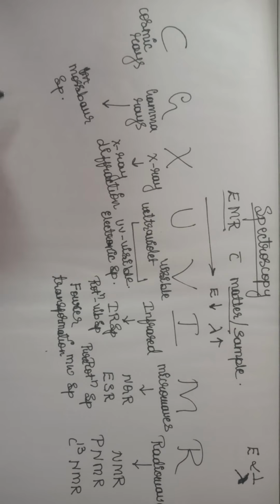So these are some of the types of electromagnetic radiations which give different types of spectroscopy. Other than this, we have mass spectroscopy in which we use high energy electron beams, so we are not considering it under this heading. Okay, these are some of the types of spectroscopy.